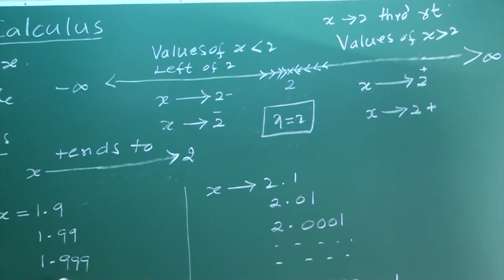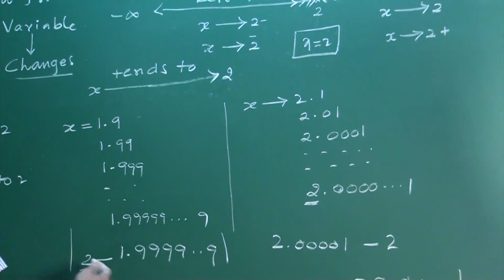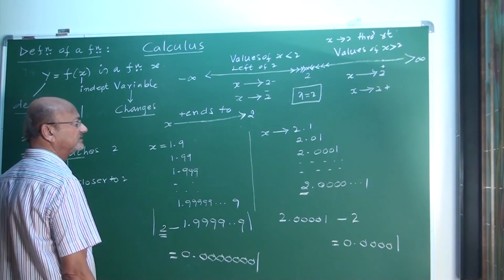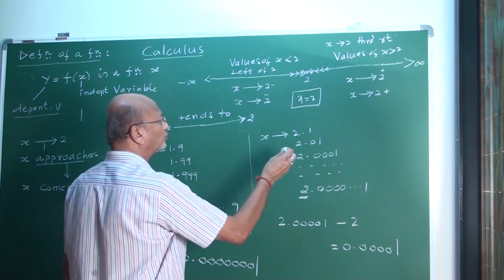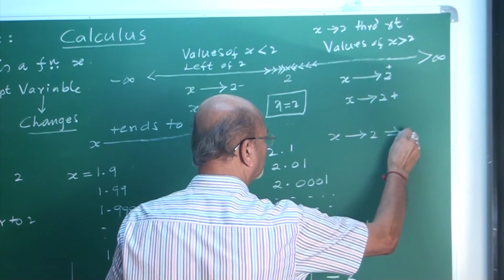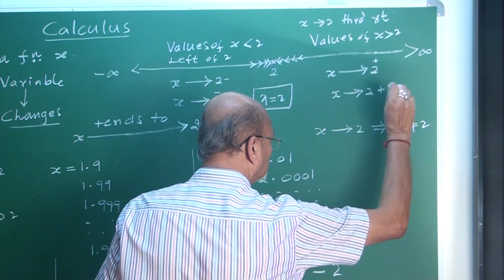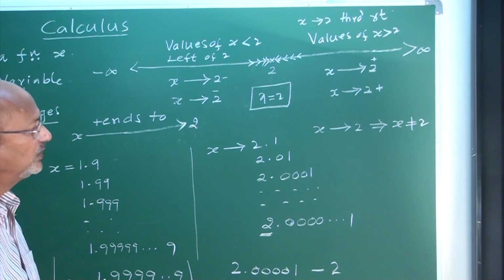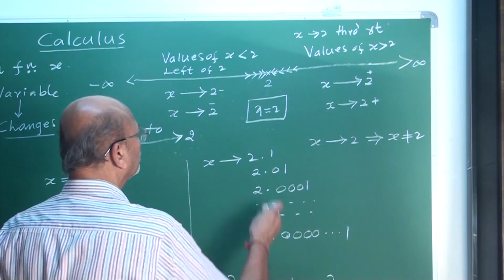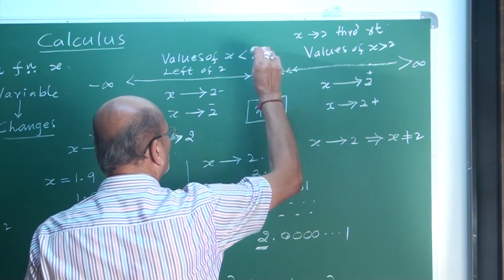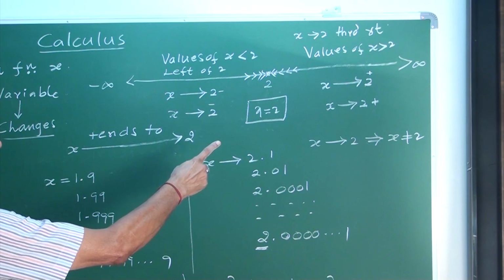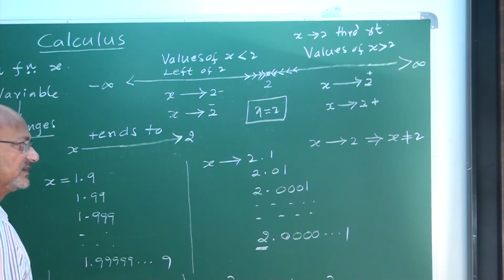X tends to 2 means there exist what, my friends? Infinitely many values. These are values which are very, very near to 2 except 2. Then x tends to 2 implies what, my friends? X never be 2. X tends to 2 means x never be 2. In this case, except 2. Except 2, all nearing values x takes. Therefore, x tends to 2 means x never be equal to 2.